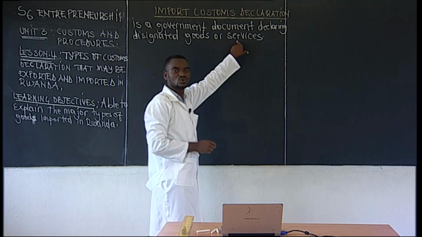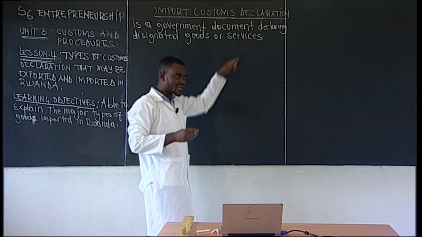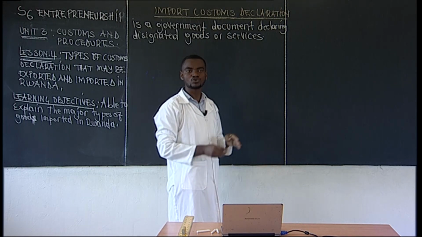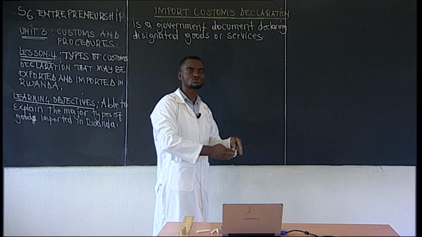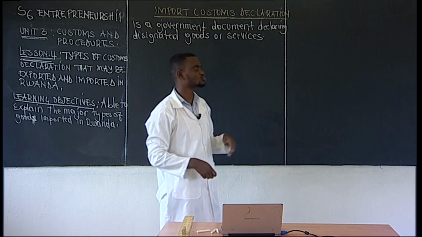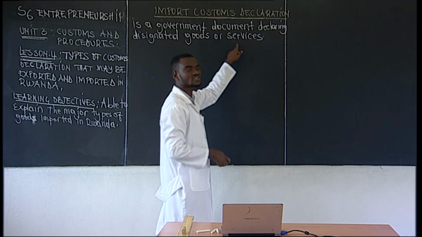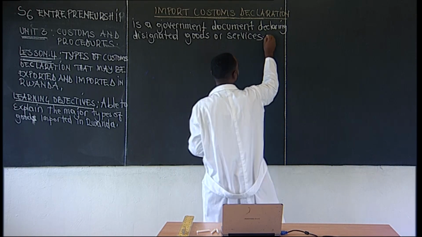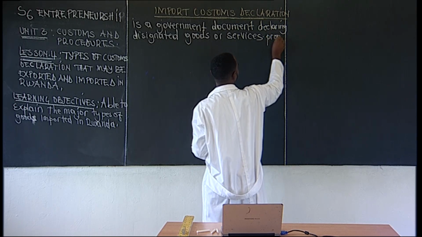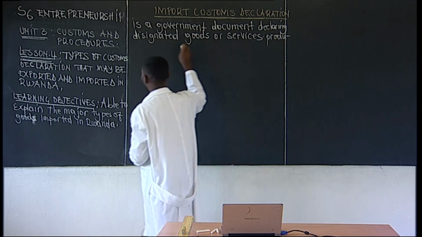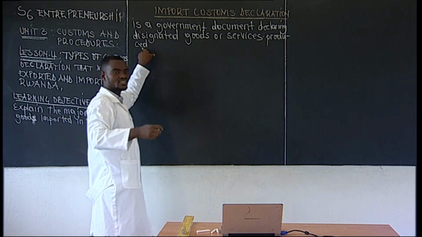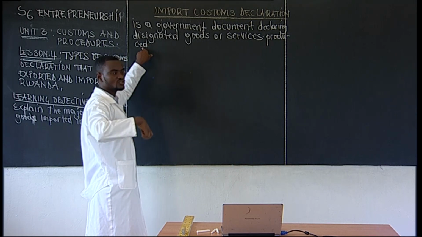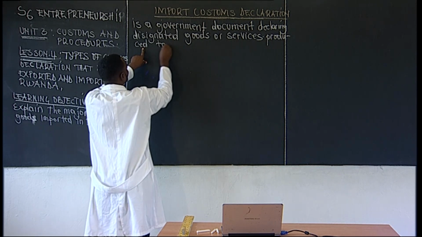These services or goods can be produced to be moved or sold into the country from one country to another. These goods or services are produced to be moved.